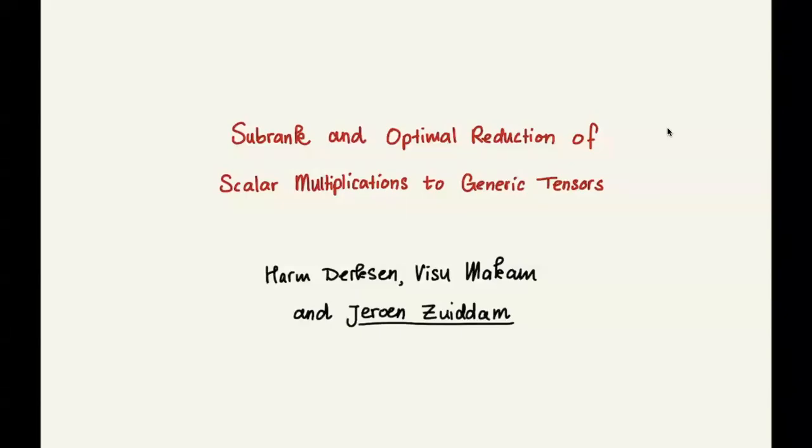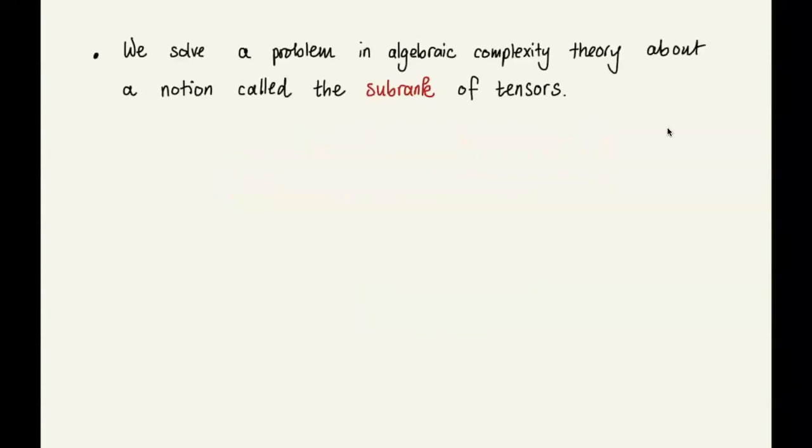Welcome to this talk on subrank and optimal reduction of scalar multiplications to generic tensors. This is based on a paper by Harm Derksen, Visu Makam, and myself, Jeroen Zuiddam. We solve a problem in algebraic complexity theory about a notion called the subrank of tensors.